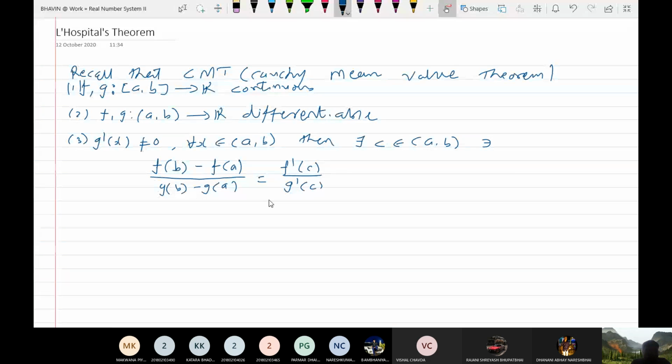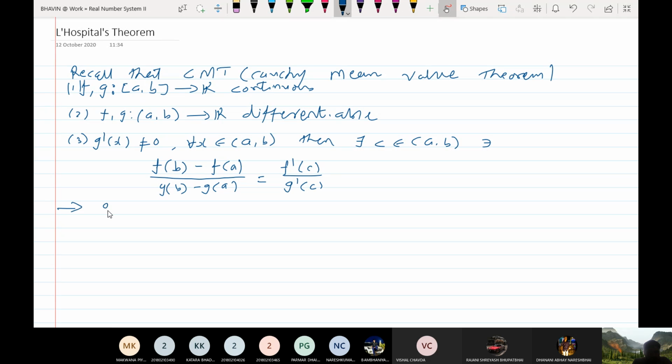This is a very important result. Why is this important? Because we will use this result to prove L'Hopital rule. L'Hopital rule is very important for finding the limit of a function. So we will use this result to prove L'Hopital rule. This is known as Cauchy's mean value theorem.